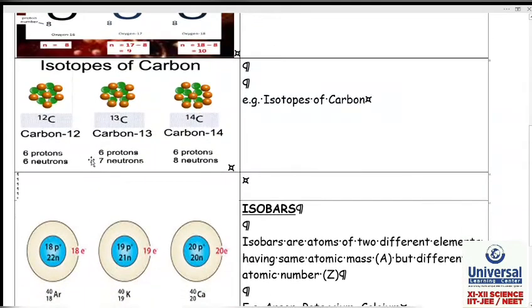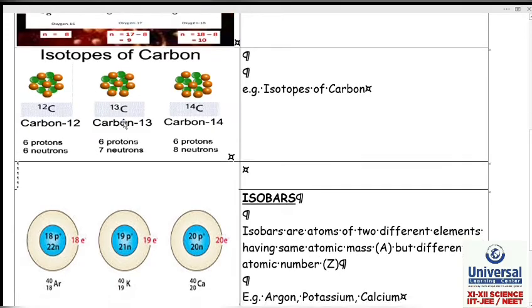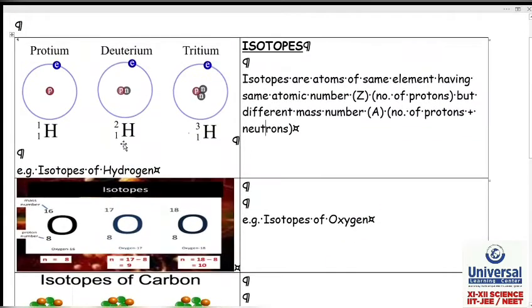One more example, isotopes of carbon. All these are isotopes of carbon. Atomic number is 6 here. But see, the atomic mass is different: 12, 13 and 14. So atomic number 6 but atomic mass 12, 13 and 14. So we can call these isotopes of carbon because the atomic number is the same in all three. So what are isotopes? Atoms of the same element having the same atomic number but different mass numbers.